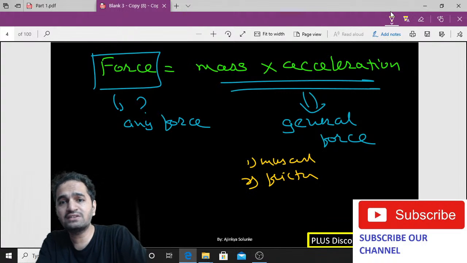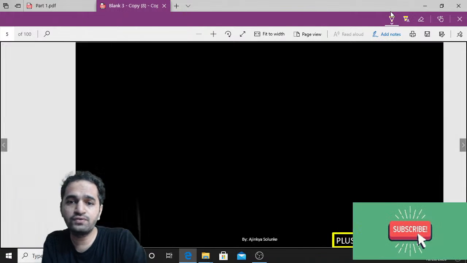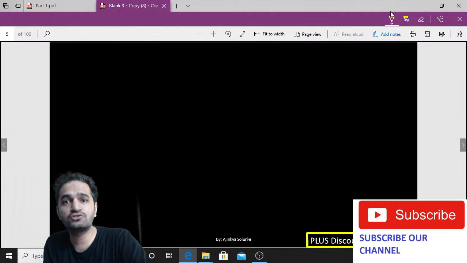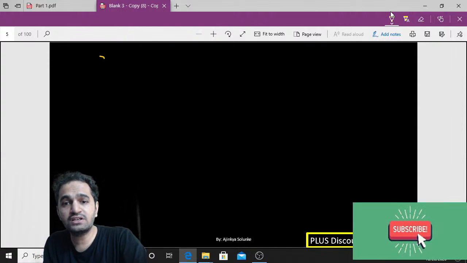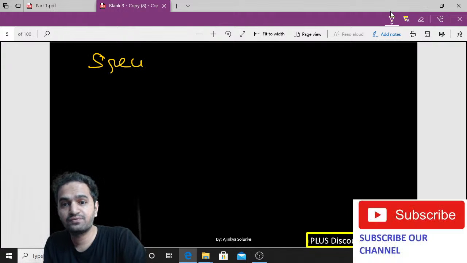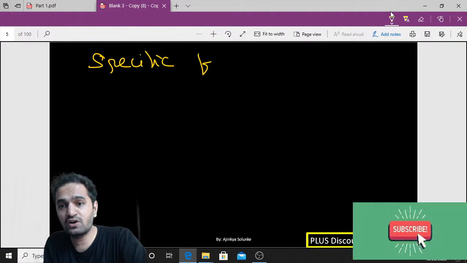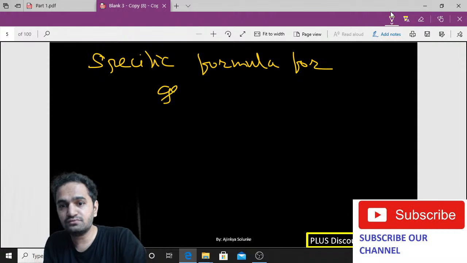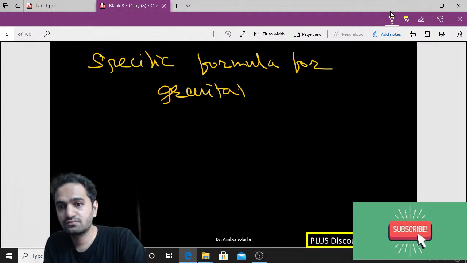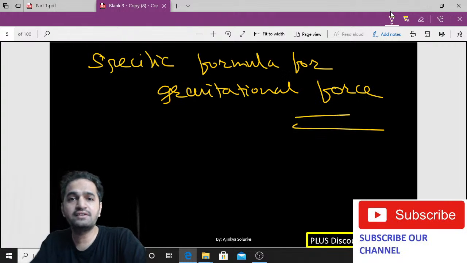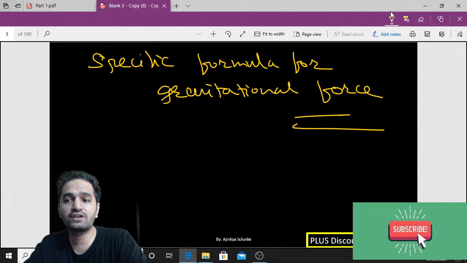Don't you think we require a separate formula? Don't we require a separate formula for gravitational force, because that formula is already a very general format, right? So we need a specific formula for gravitation. Are you understanding? We need a specific formula for gravitational force. Agreed? Agreed.